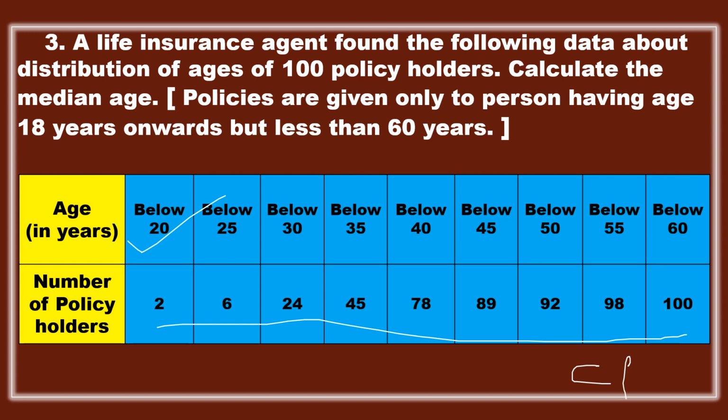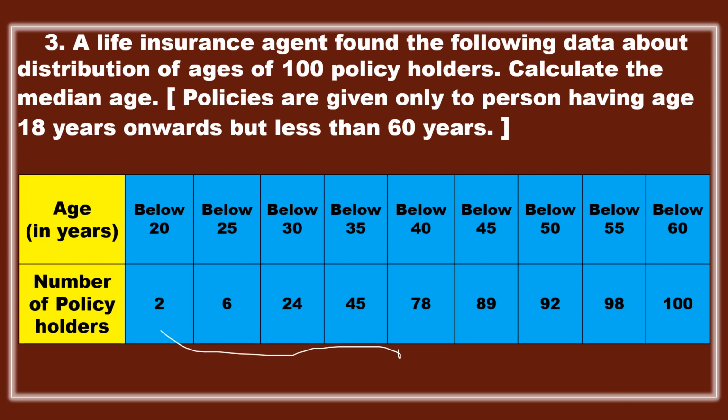You should find out your F values, and you can observe here the CF values are in ascending order: 2, 6, 24, 45. They are in ascending order, not randomly distributed, right? So let us take this table, write the class intervals, and find the F from this given CF.